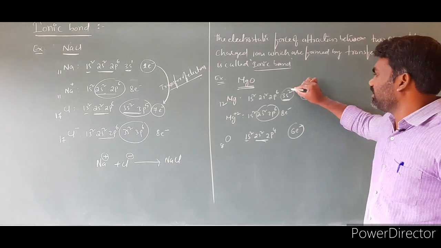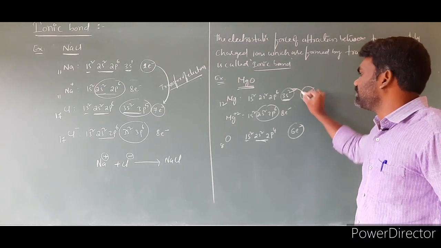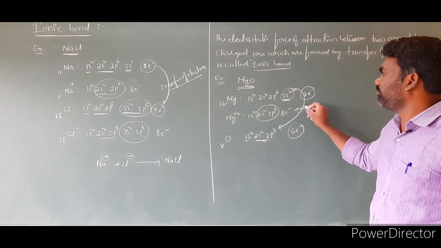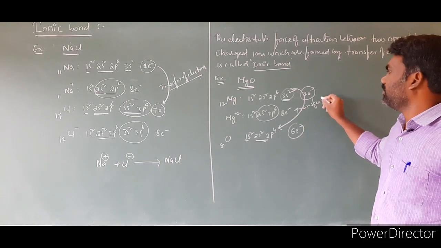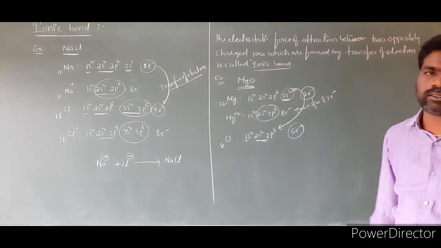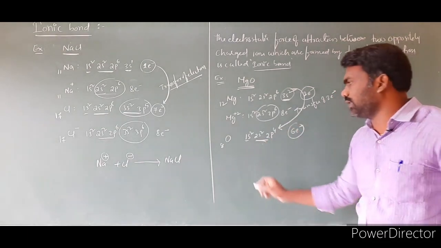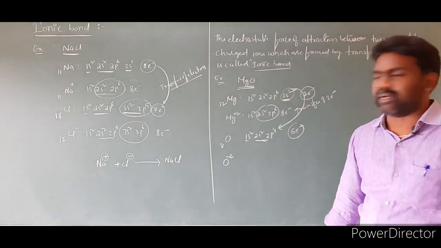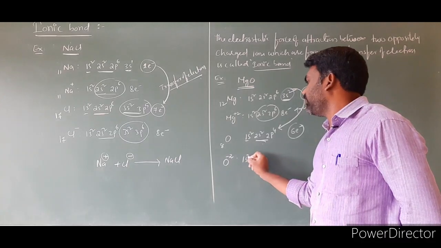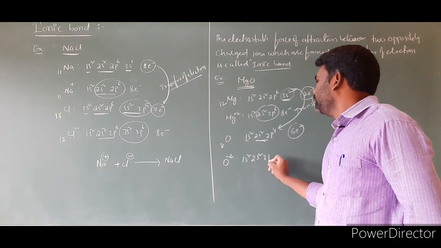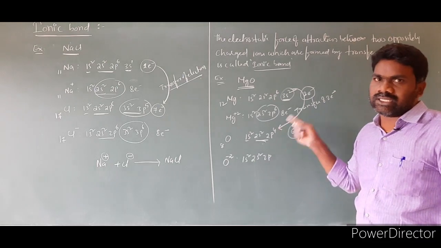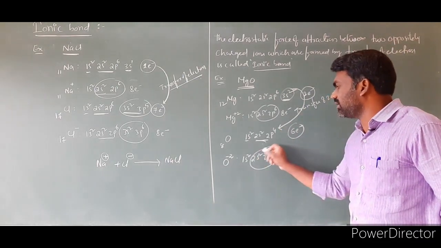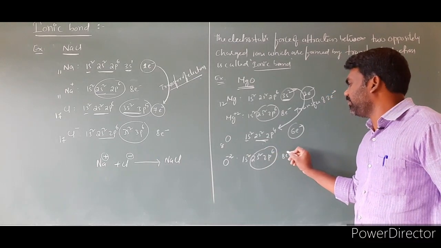These 2 electrons are transferred to the oxygen. Transfer of 2 electrons to whom? Oxygen. So oxygen will gain how many electrons? 2 electrons, and then converts into O2-. Then the configuration is what? 1s2, 2s2, 2p4. It is taking 2 electrons. 4 plus 2, that is equal to 6, so 2p6. After gaining these 2 electrons, the number of electrons will become 8.